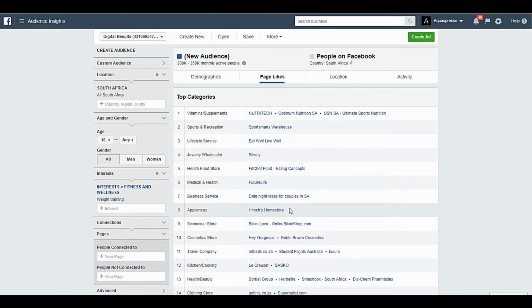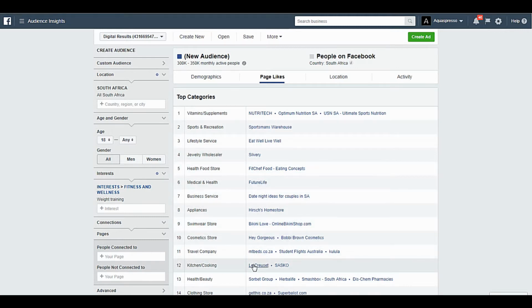So what it says is that someone that likes Hirsch's Home Store gives Facebook an indication that they might be interested in weight training, which is more often than not, if you think about it, really an inaccurate result. And if we're advertising to people in the weight training category, we're essentially also advertising to people that are just liking Hirsch's Home Store who may or may not have any interest whatsoever in weight training. And therefore we're getting to an audience which is really inaccurate.